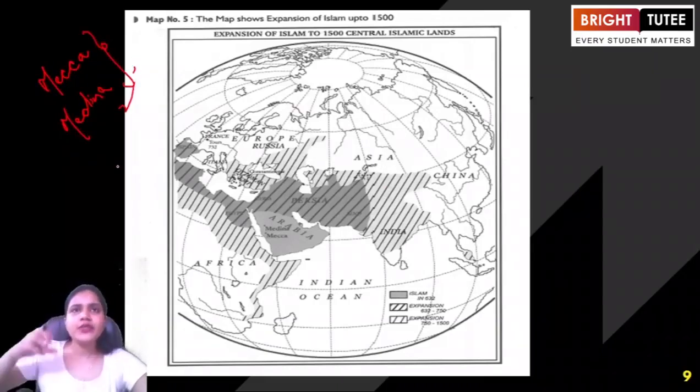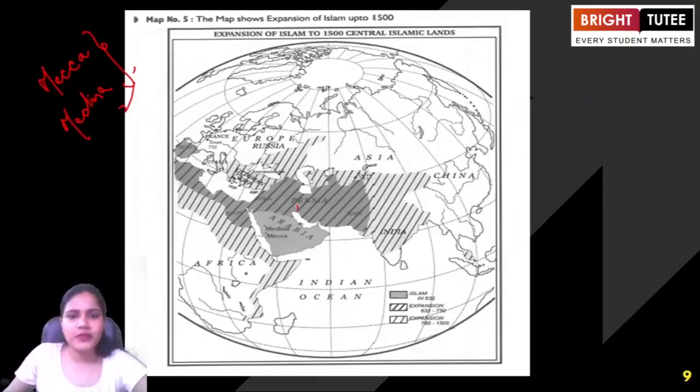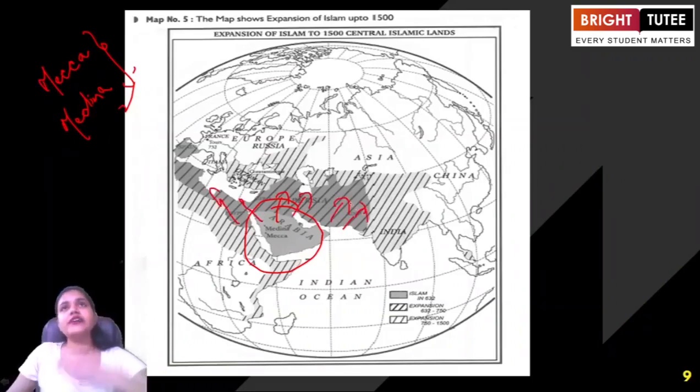So here, the present region of Saudi Arabia was the place from where Islam originated and started spreading to the different parts of the world. So here, you need to understand Islam. The founder of the Islamic religion was Prophet Muhammad, who tried to expand the religion among different people in the different parts of the world, and tried that everyone should be inculcating this religion.